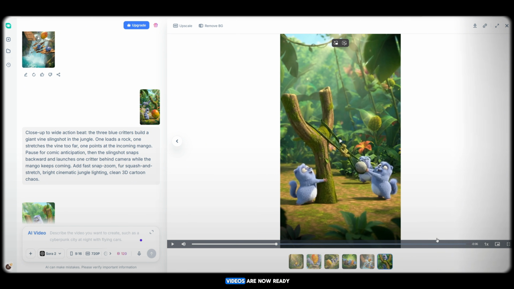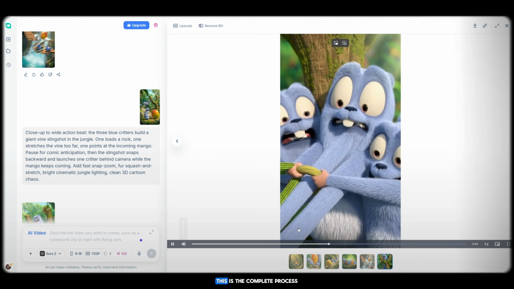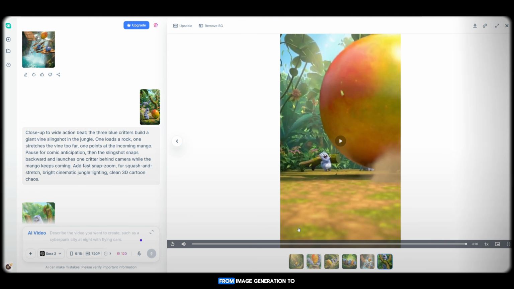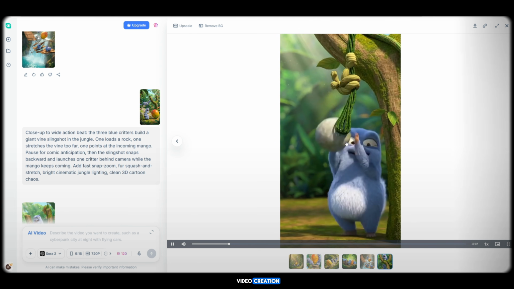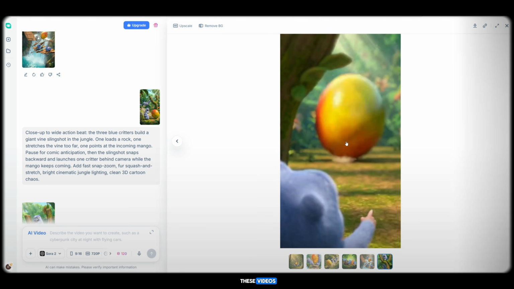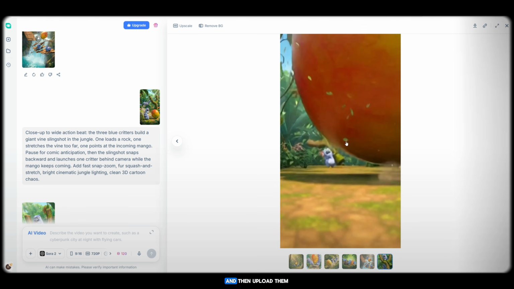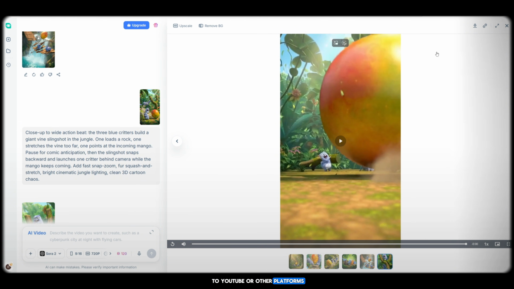So guys, as you can see, all our videos are now ready. This is the complete process, and you can see how powerful these tools are, from image generation to video creation. Now you can take these videos and edit them in tools like CapCut or any other editing software, and then upload them to YouTube or other platforms.